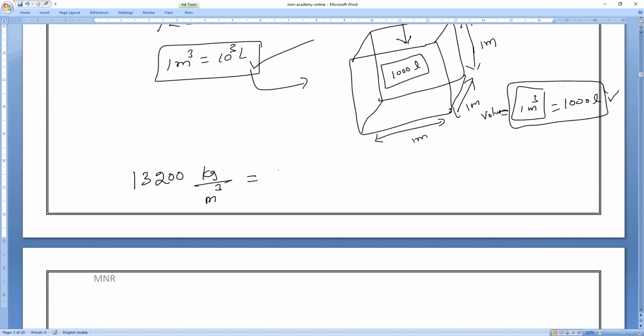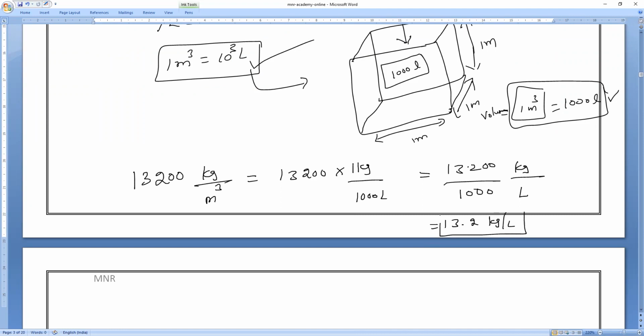Yes or no? Now, I will write 13,200 into 1 kilogram divided by cubic meter, which means 1000 liters. Yes or no, guys? So divide by 1000. That's all. So 13,200 divided by 1000 gives kilogram per liter. So the decimal point moves three places. Is it right or wrong? 13.2 kilogram per liter. Understood, everybody?